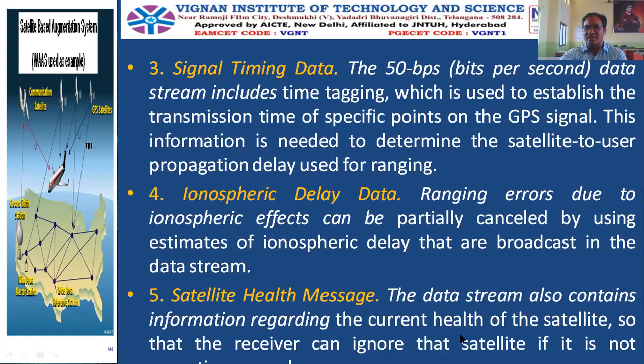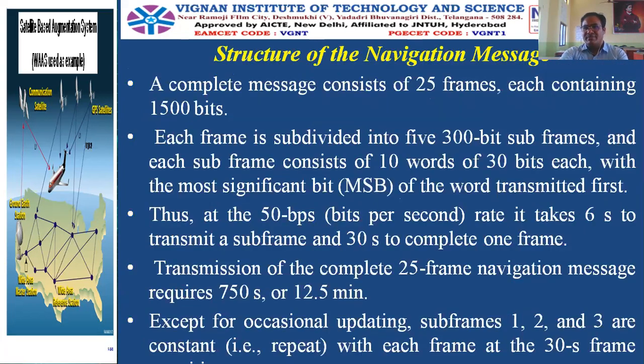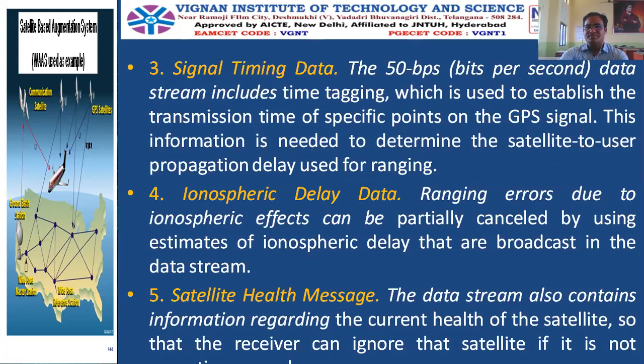The data stream also contains information regarding the current health of the satellite. This is very, very important. Earlier the satellite may have worked well, but how is it working presently? So the receiver can ignore that satellite if it is not healthy.